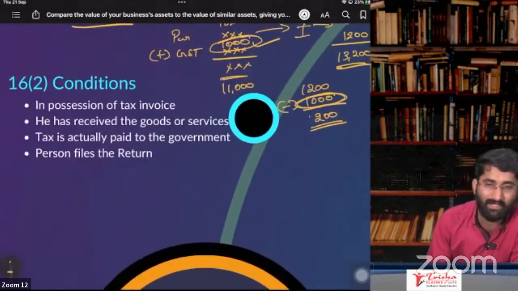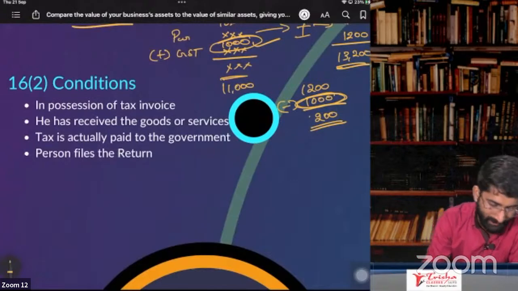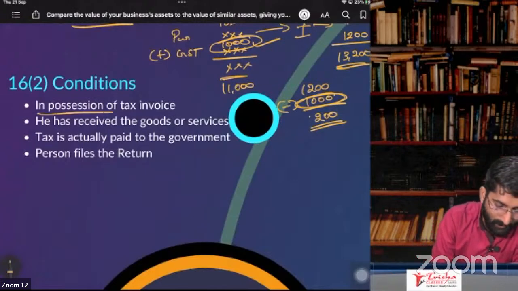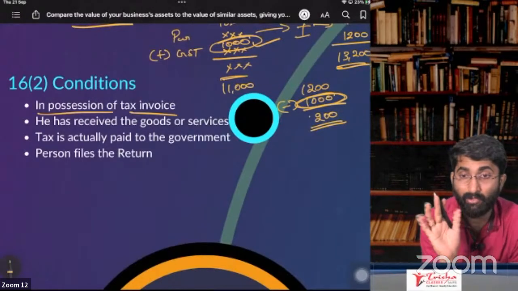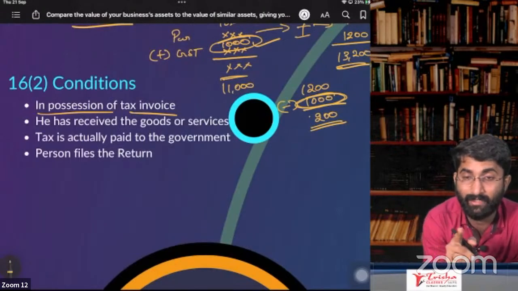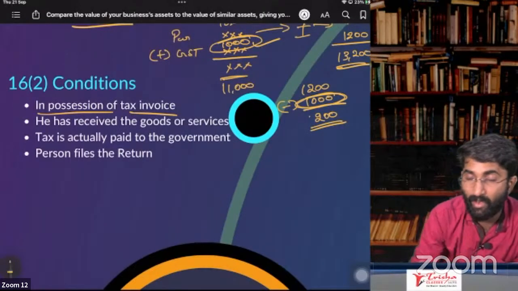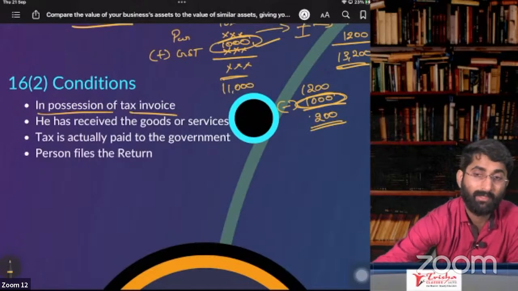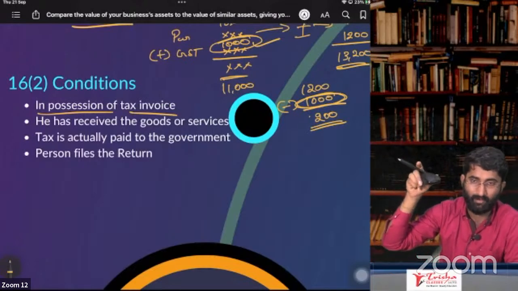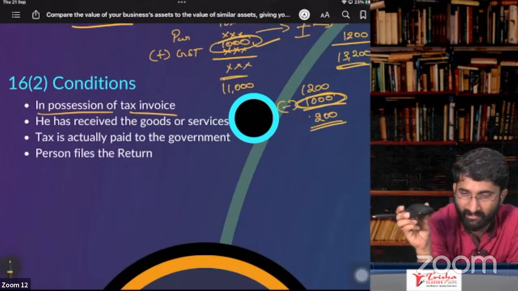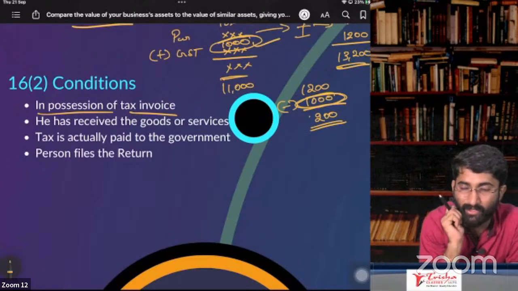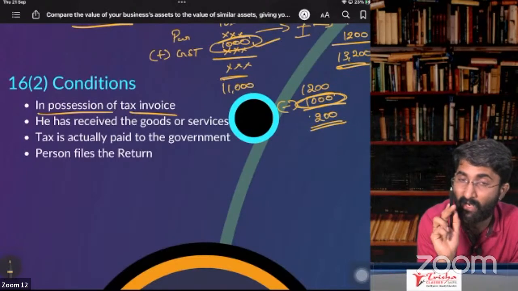Conditions. There are some extra conditions here. What are the conditions? You should be in possession of a tax invoice. If you have the proof that you purchased, only then you'll get the ITC. Otherwise, you don't get ITC. Example, I have stolen this, or taken this from Chor Bazaar. Usually, I don't get the invoice. If I don't have the invoice, then no ITC.